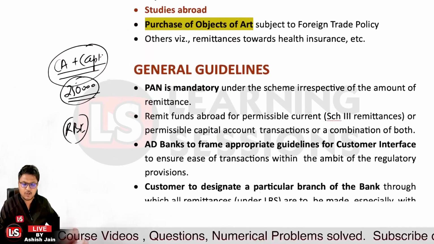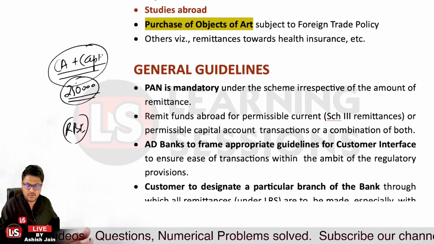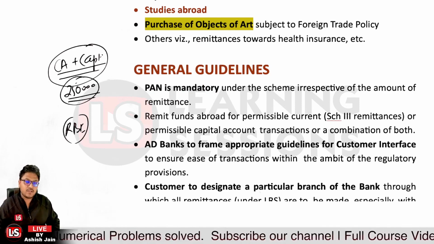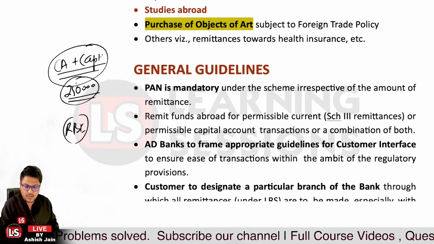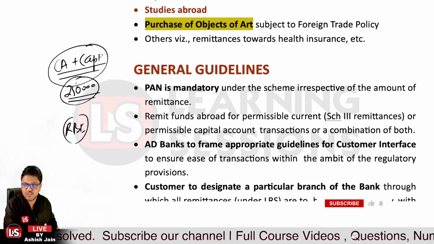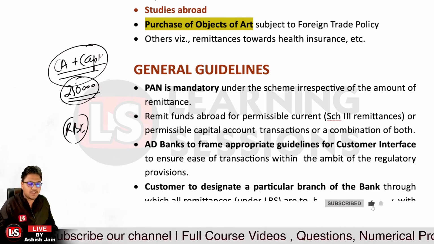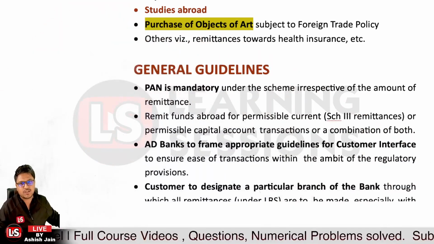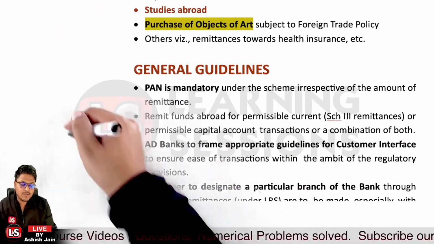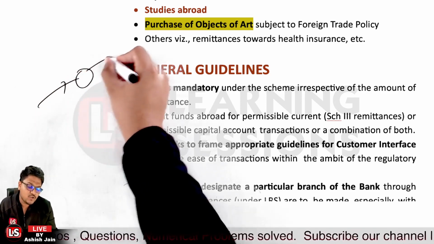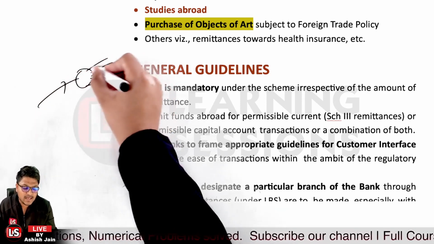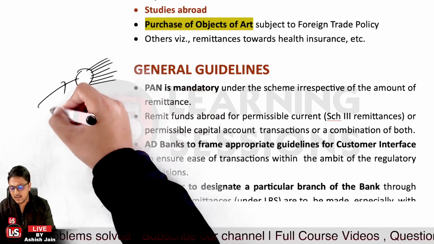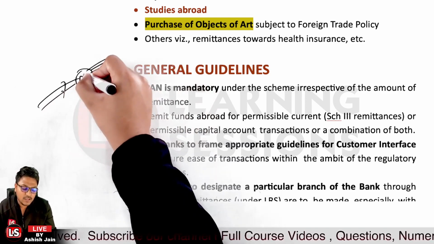And further, the authorized dealers are to comply with the appropriate guidelines, like whatever customer interface is given and whatever transaction details there are, those are to be preserved and must be as per the provisions of FEMA. And further, the customer is to designate a particular branch. It's not the case that you remit the amount using one branch today and another branch tomorrow. You have to designate a branch, and you must remit the money using the same bank branch only. And there must be a minimum relationship with the AD for 1 year.